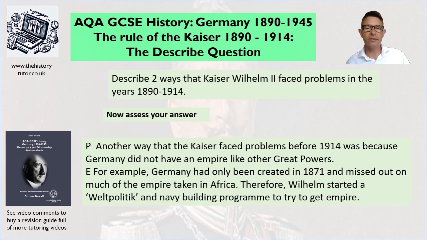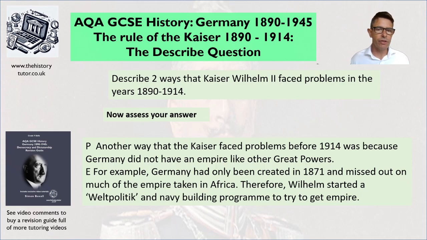Okay, so here's what I've come up with. I said another way the Kaiser faced problems before 1914 was because Germany did not have enough empire like other great powers. For example, Germany had only been created in 1871 and missed out on much of the empire taken in Africa. Therefore, Wilhelm wanted a Weltpolitik and naval building program to try and get more empire.